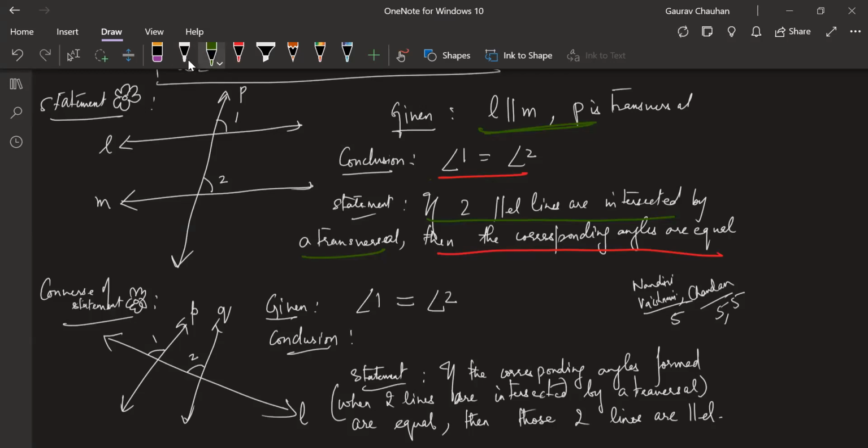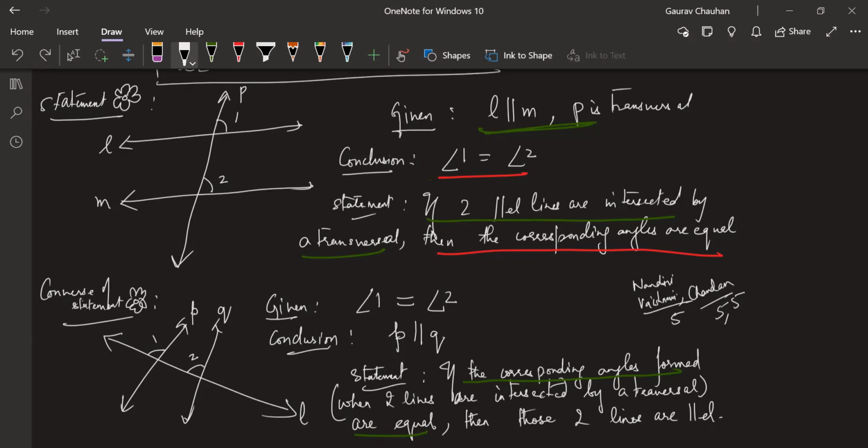See, what is given? If the corresponding angles formed are equal, this is given. So angle 1 is equal to angle 2. What is the conclusion? Sir, P is parallel to Q and L is transversal. L is transversal, no need. That we already know. It's a part of this. I can see the diagram. But good. P is parallel to Q is the conclusion. All right. Very good, Gagan.